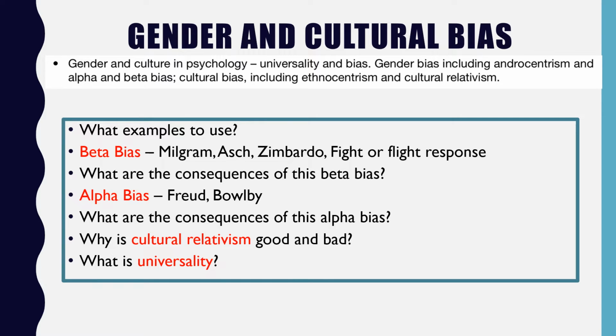So when we talk about universality, we're almost linking into the idiographic and nomothetic approach. Remember, the nomothetic approach is about establishing general laws and principles, which is fine because that's one of the goals of science, but it doesn't mean that it's the only way to conduct research.